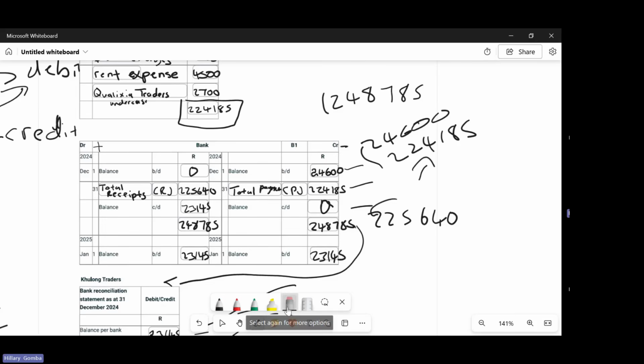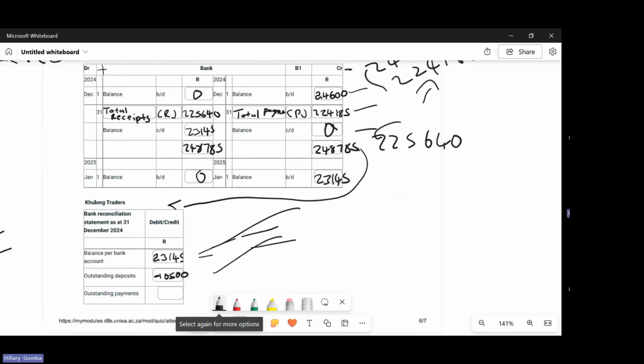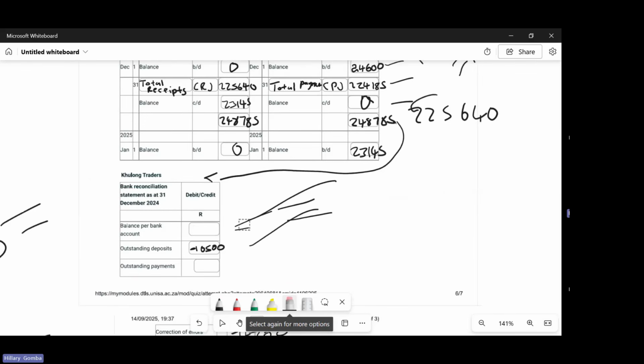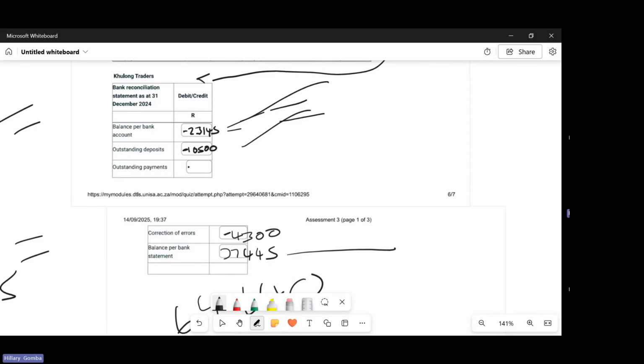And then we need to erase this one here and put a 0. So the credit side was actually more than the debit. Now this one here becomes a negative 23,145, and then this one will be 40,50. Now if you punch this, it will be balancing.